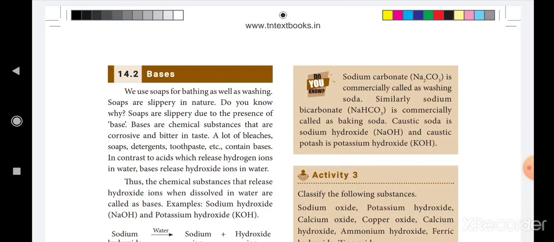What is the formula of sodium hydroxide? NaOH. What is the formula of potassium hydroxide? KOH. Next, potassium hydroxide is used as bathing soap. Calcium hydroxide is used for whitewashing. Okay, that's all. Now you mark the one word answers.